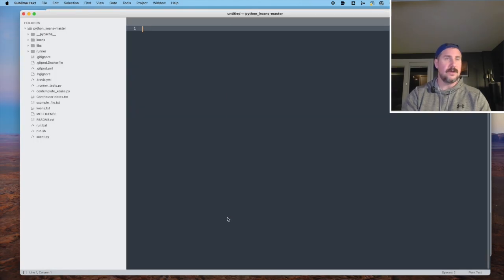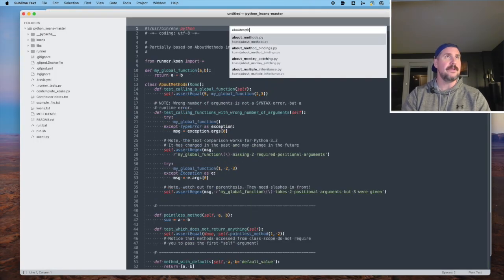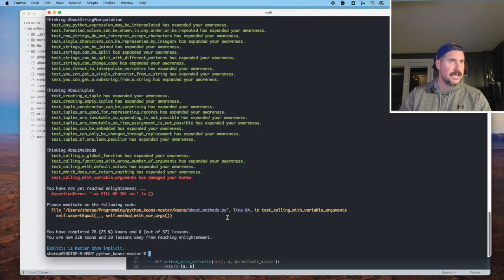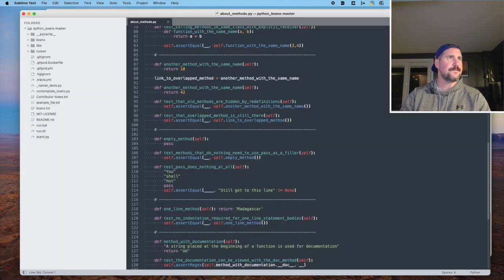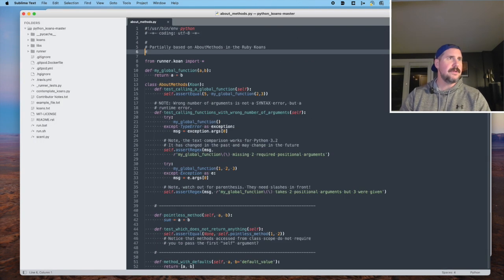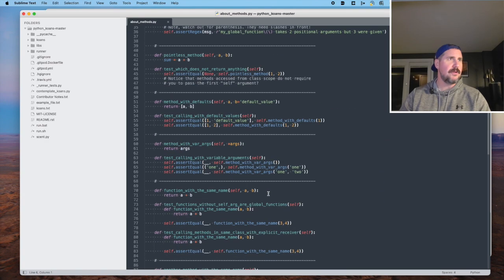Let's do Command T, aboutmethods.py. And it said that we were at line 64. So let's jump down there. Oh, no, maybe faster to scroll. Okay, so this is the method that failed for us.